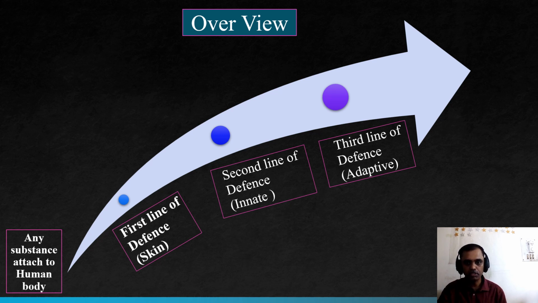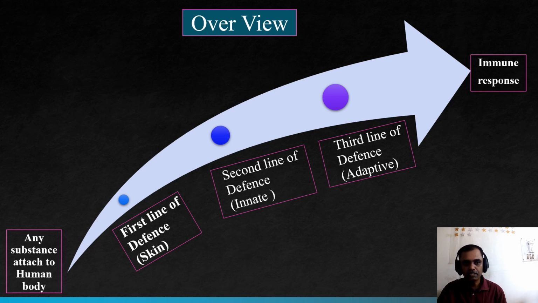Adaptive immunity cells are B lymphocytes and T lymphocytes. The final end result will be formation of an immune response. There are two kinds of response: one is B cell or humoral immunity, and the other is the T cell immune response, or cell mediated immunity.